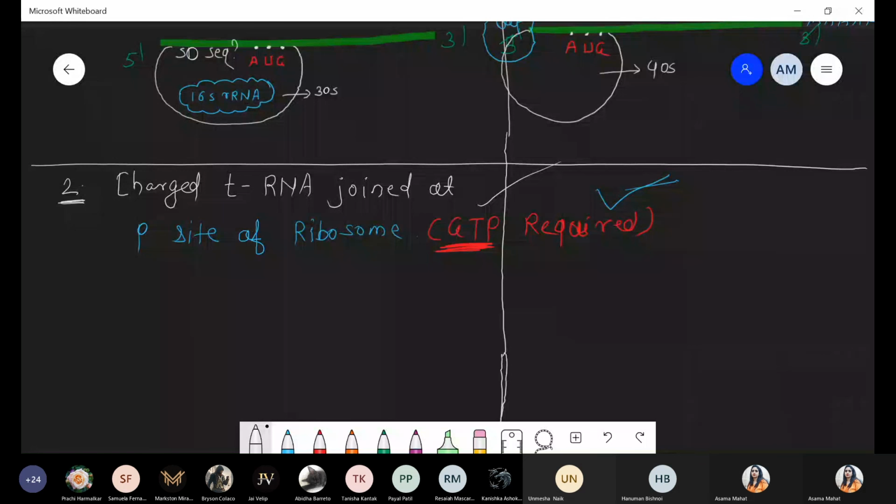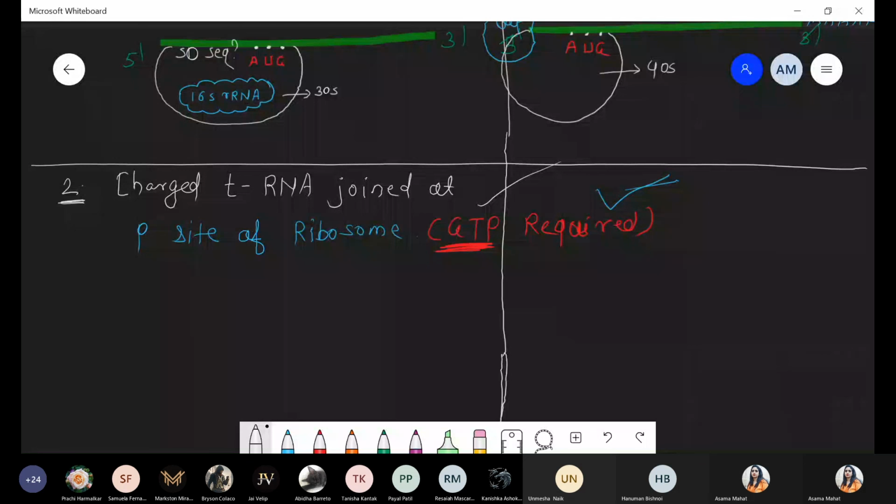That is formyl group, addition of the formyl group, right? So formylated methionine हो गया, so something is different. AUG sequence, no doubt. But now what happened? That AUG, there is an addition of one formyl group, so it becomes formyl methionine.